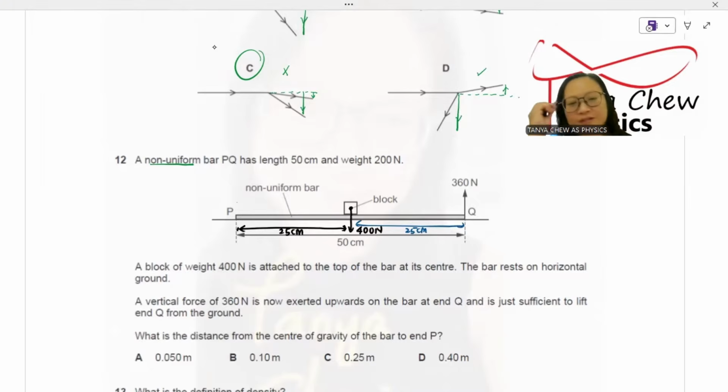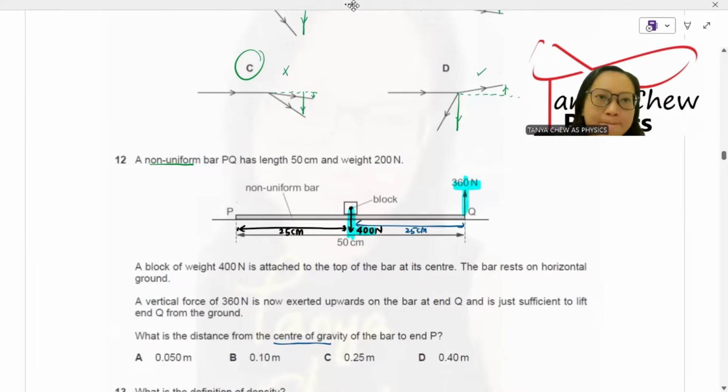What is the distance from the center of gravity of the bar to NP? Okay, the center of gravity is a point where the weight of the bar PQ is acting. They give you the value of the weight, but they don't give you where the weight is acting, right? So where is the center of gravity of the bar? I have to try to resolve it using these two forces first, 400 Newton and 360 Newton.